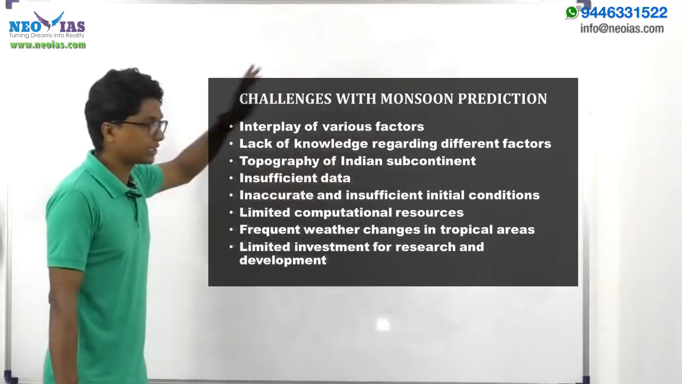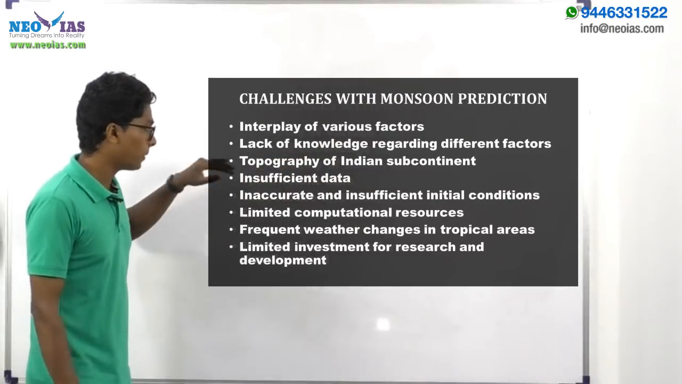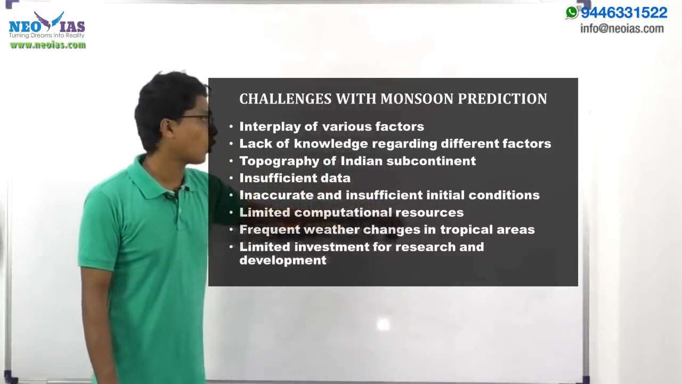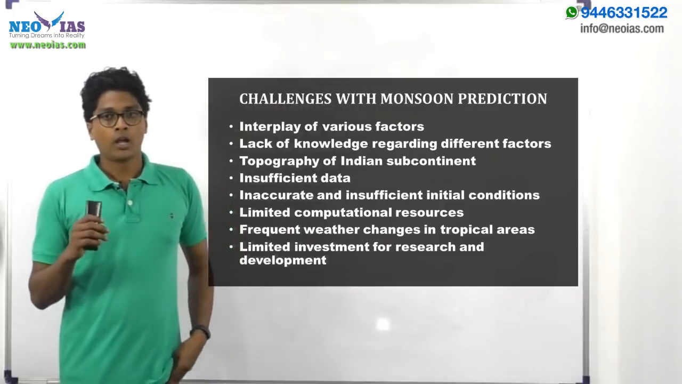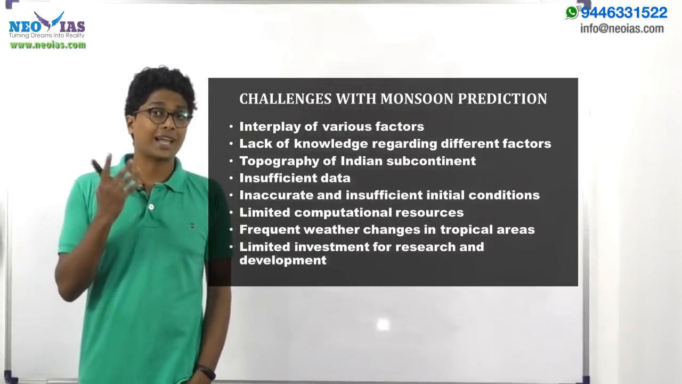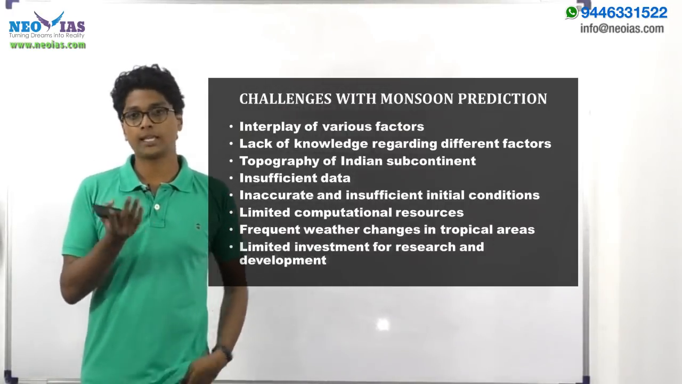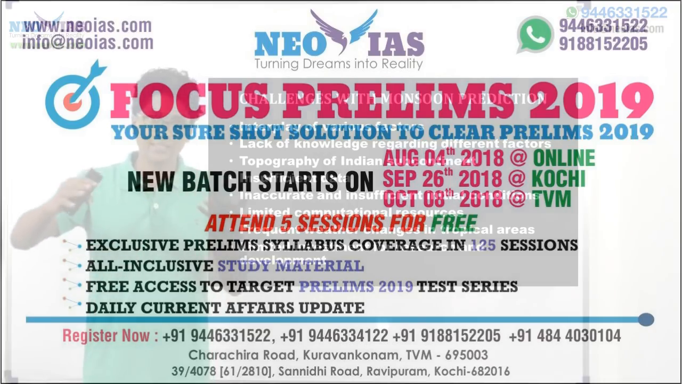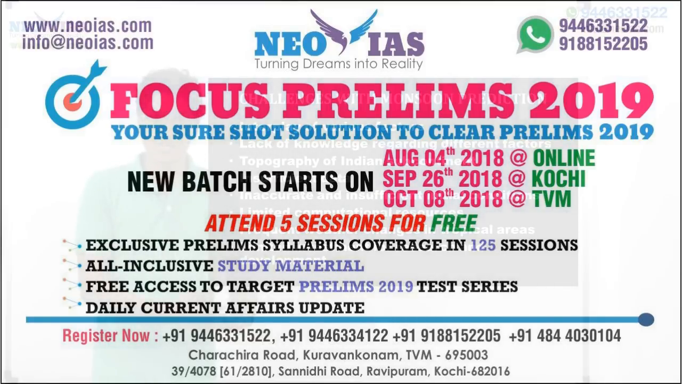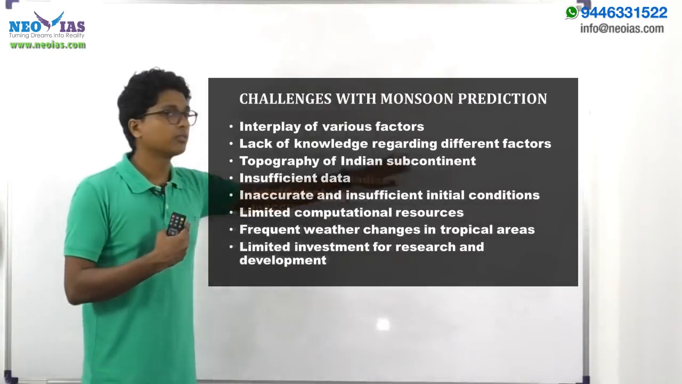So lack of knowledge is another challenge regarding the Indian monsoon, and another one is the topography of the Indian subcontinent. In India's case, we have a very diverse topography: plains, plateaus, hill ranges, and coastal regions. Certain regions will be rain shadow regions, and certain other regions will be on the windward side of the mountain. So depending on all these different topographies, the monsoon prediction will be different.